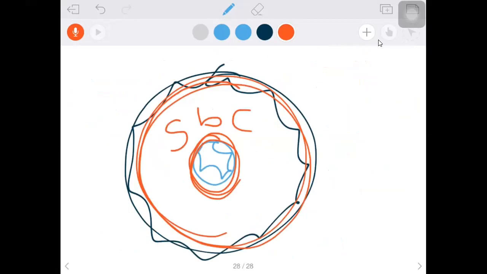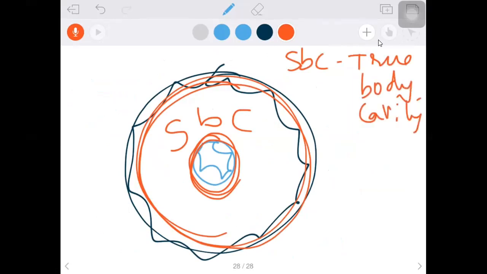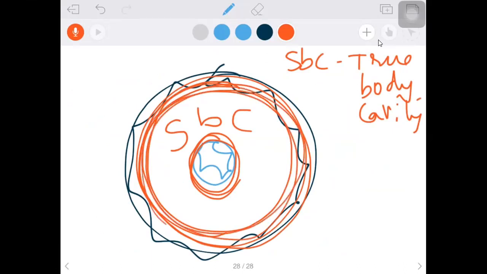The presence of secondary body cavity is called true body cavity. How do we recognize that it is a secondary body cavity? We'll find mesoderm on both sides: mesoderm on the ectoderm side and mesoderm on the endoderm side. That means the secondary body cavity is lined by mesoderm in both directions. We have some technical names also. So I'll make you